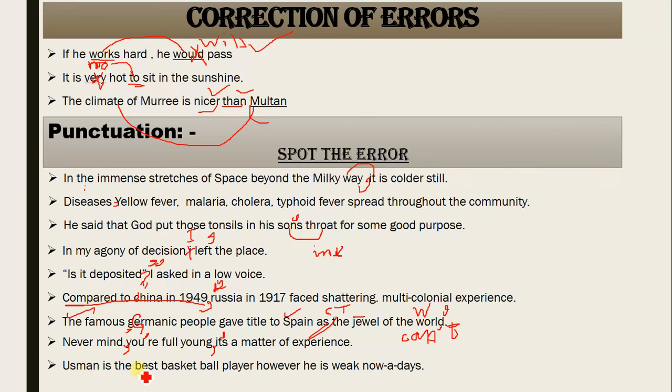Usman is the best basketball player. However, he is weak nowadays. Look, I have given a pause. Usman is the best basketball player. However, he is weak nowadays. Now you can understand it. But if I read, Usman is the best basketball player however he is weak nowadays.